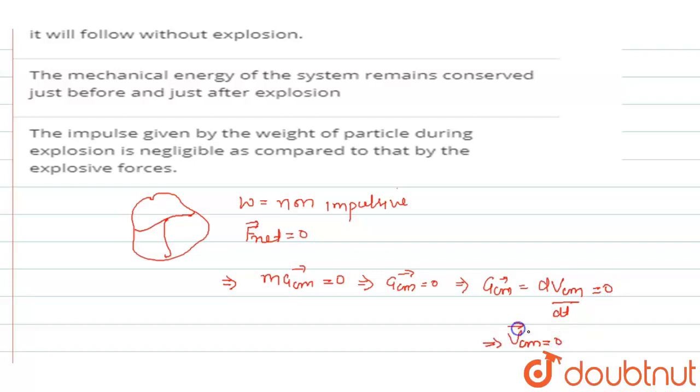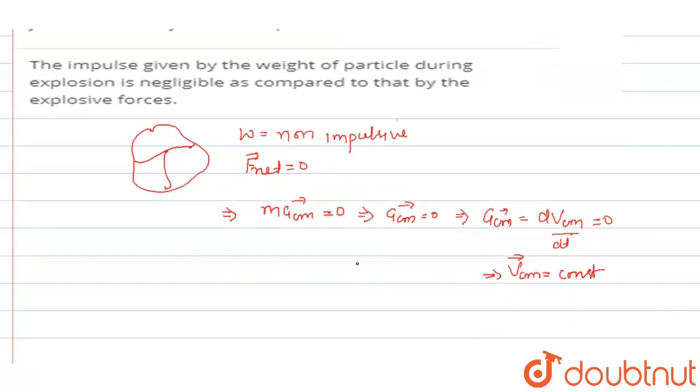That is, velocity of center of mass is constant before explosion and after explosion.